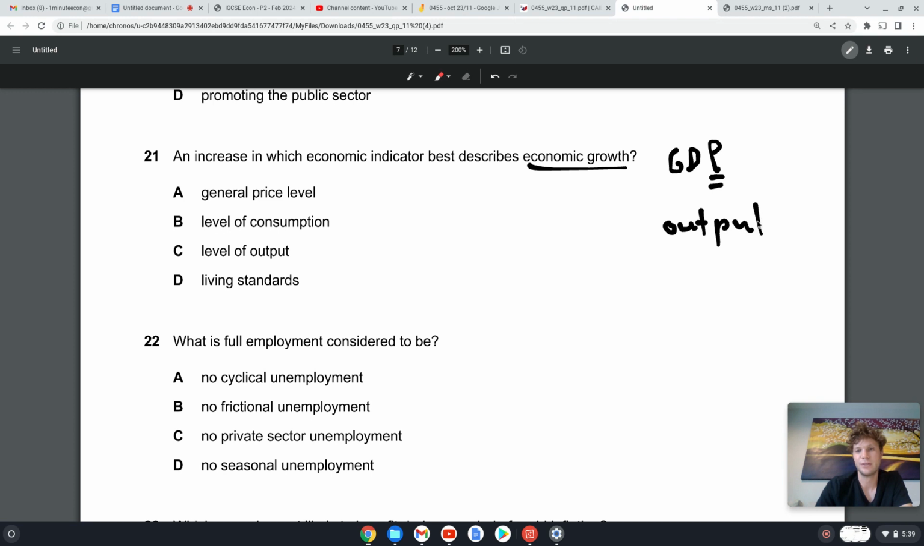Okay, so production function in economics, we've got our inputs, our land, labor, capital, and enterprise, and we use those to produce products, which are called output. General price level, no, that's inflation, that's CPI. Level of consumption, no, that's a factor of GDP. Level of output, total production, yes, there we go. Living standards is HDI, Human Development Index, which is also economic development. So CPI is inflation, HDI is economic development, GDP is economic growth.